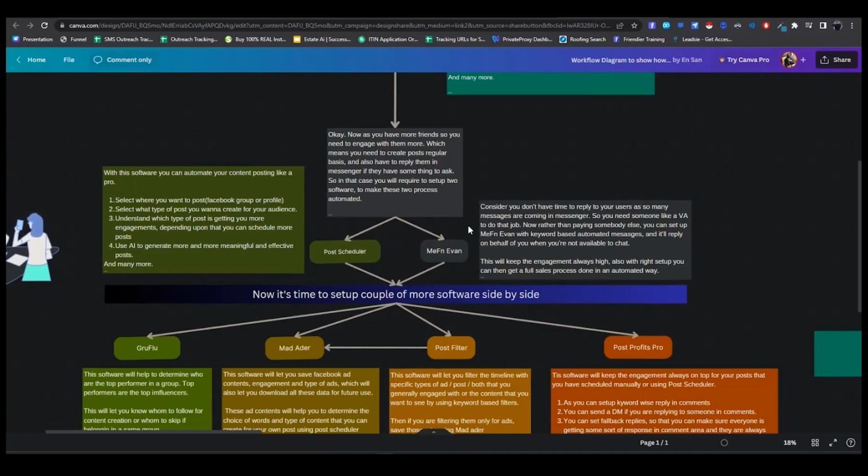Yeah. So if anyone is replying to you in there and you are not in front of your system, at that point of time they will be waiting for 5-10 minutes or maybe more, right? And they will leave the messenger if they are not getting an immediate reply. That happens in most cases with most users. So what does Maven do? Maven will reply to that particular user with respect to the keyword or set of keywords that you have given, right? So in that, how it works, and then it gives the answer how it works.